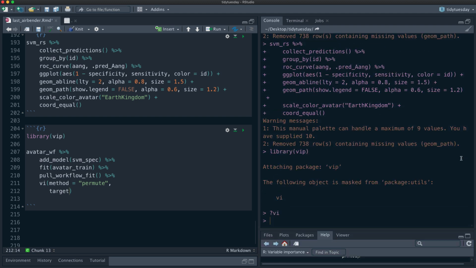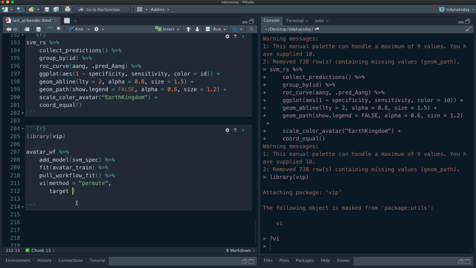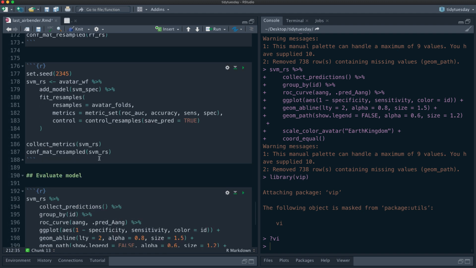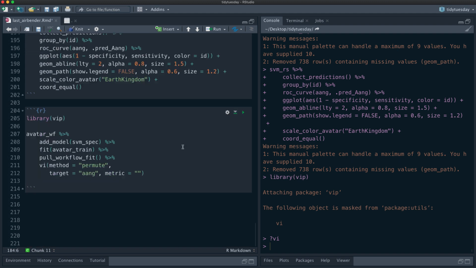There's a bunch of stuff in here. So you have to tell it the target, which means the Y, like the outcome. So in our case, that is Aang. You have to tell it the metric that you want it to use to compare. So we were using these. The VIP package calls